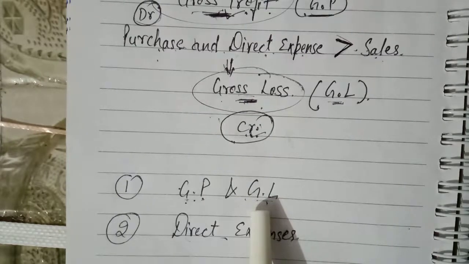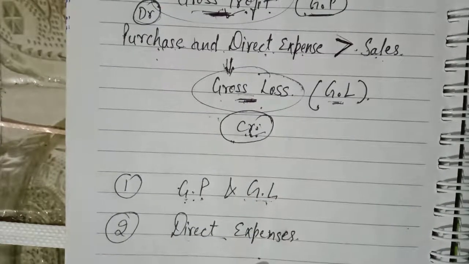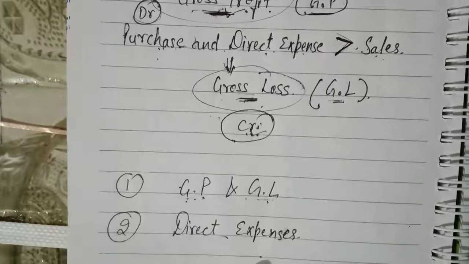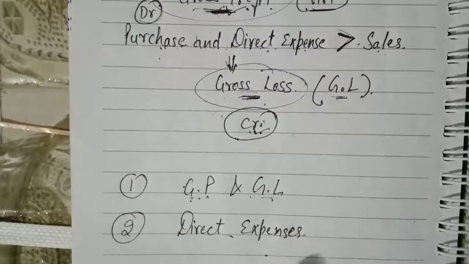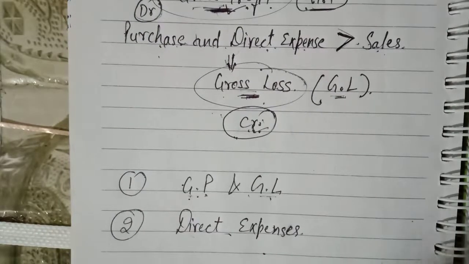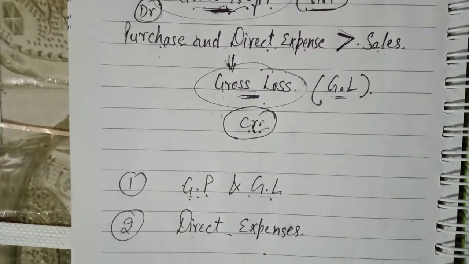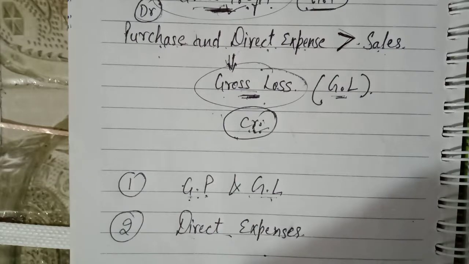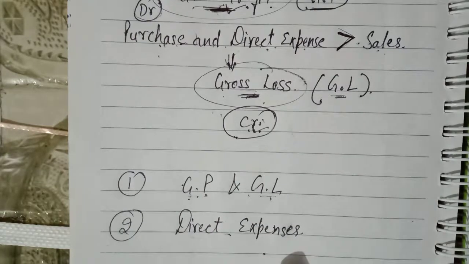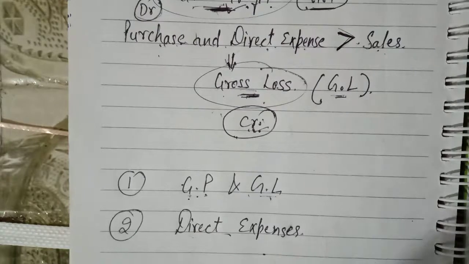Second, it provides information about the direct expenses. All the expenses incurred on the purchase and manufacturing of goods are recorded in the trading account in summary form. Percentage of such expenses on sale can be calculated and compared with those of the previous year. In this way, it enables the management to control and rationalize the expenses. These are the importance of trading account.